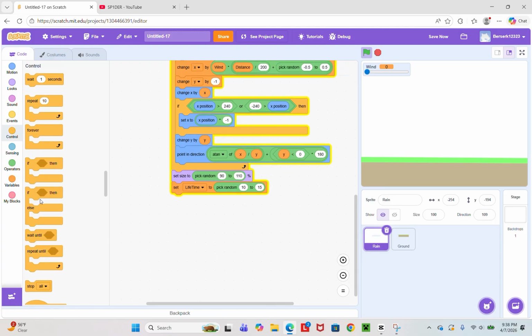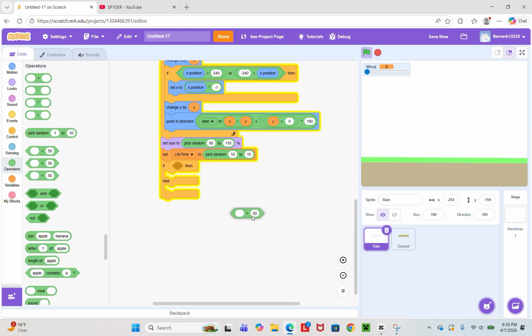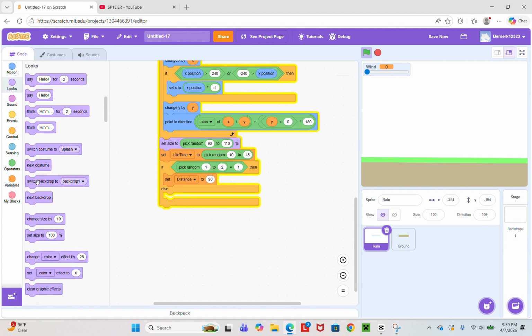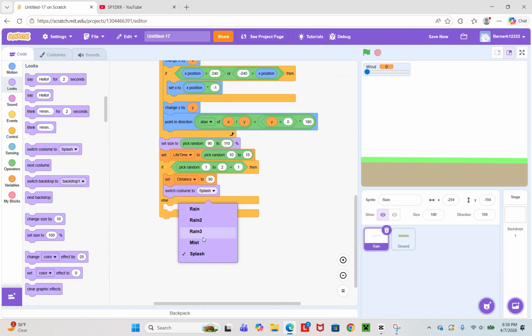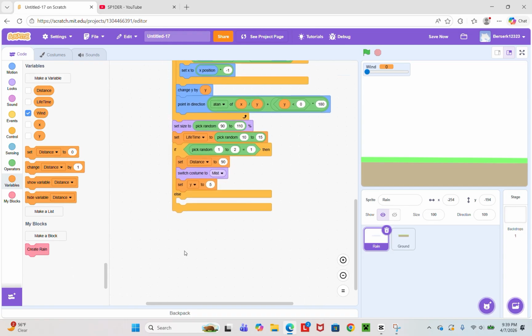Now let's get an if else, and then an equal, pick random 1 to 1. Set distance to 90. Switch costume to mist. Then set Y to 5. And then